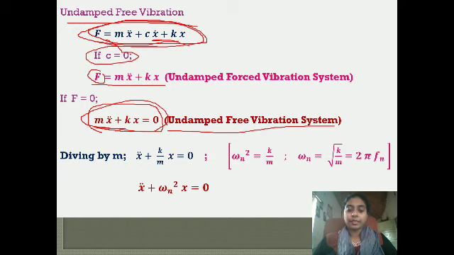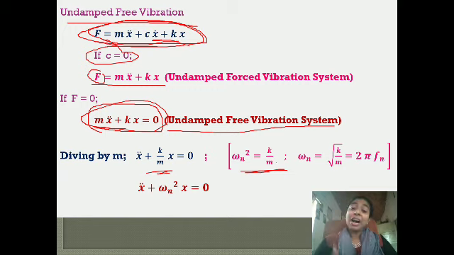Sorry, not the diminishing property, the restoring constant, the elastic constant is k. This k by m is equal to omega n square, that is, the square of the natural frequency.